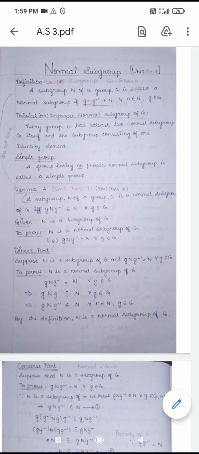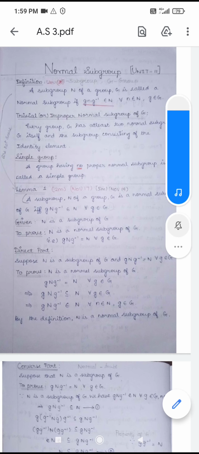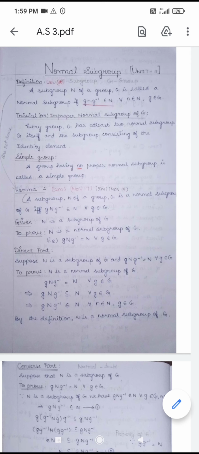Define normal subgroup. A subgroup N of the group G is called a normal subgroup if it satisfies the condition that g n g inverse belongs to N for every n belongs to N, g belongs to G.